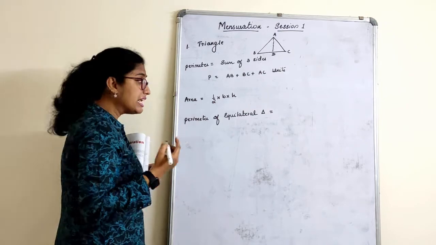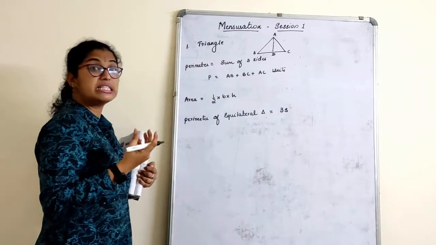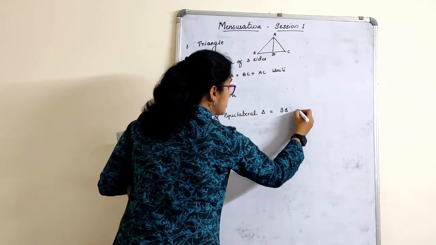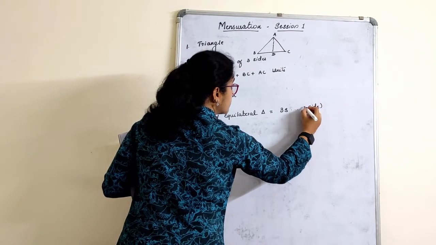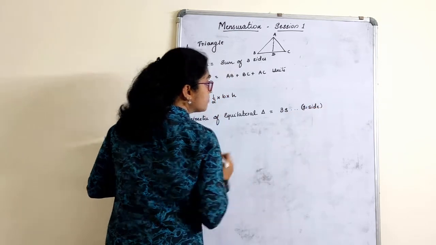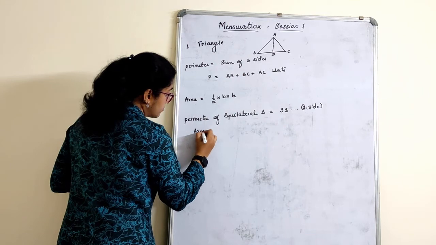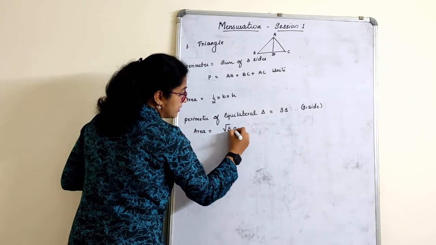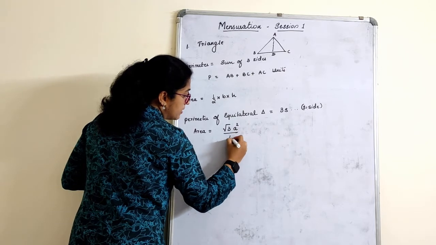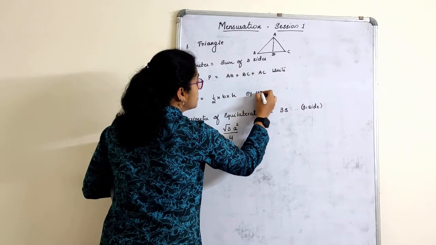All three sides are equal in an equilateral triangle, so it is 3S, where S stands for side. The area of an equilateral triangle is root 3 a square by 4, in square units.